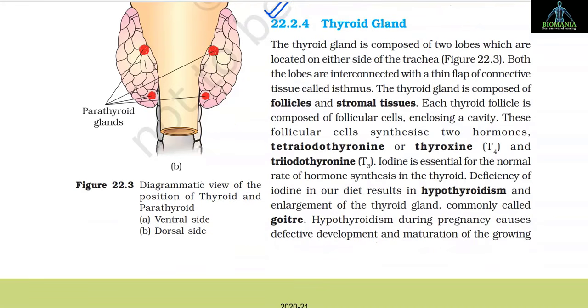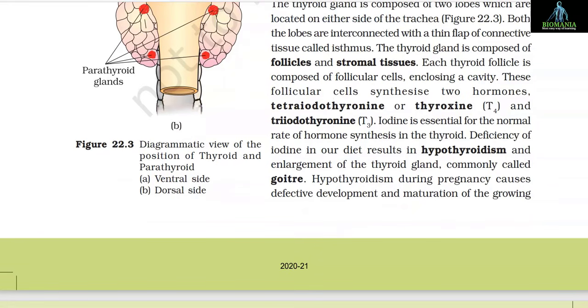22.2.4 Thyroid gland. The thyroid gland is composed of two lobes which are located on either side of the trachea. Both the lobes are interconnected with a thin flap of connective tissue called isthmus. The thyroid gland is composed of follicles and stromal tissues. Each thyroid follicle is composed of follicular cells enclosing a cavity. These follicular cells synthesize two hormones, tetraiodothyronine or thyroxine, that is T4, and triiodothyronine, that is T3.